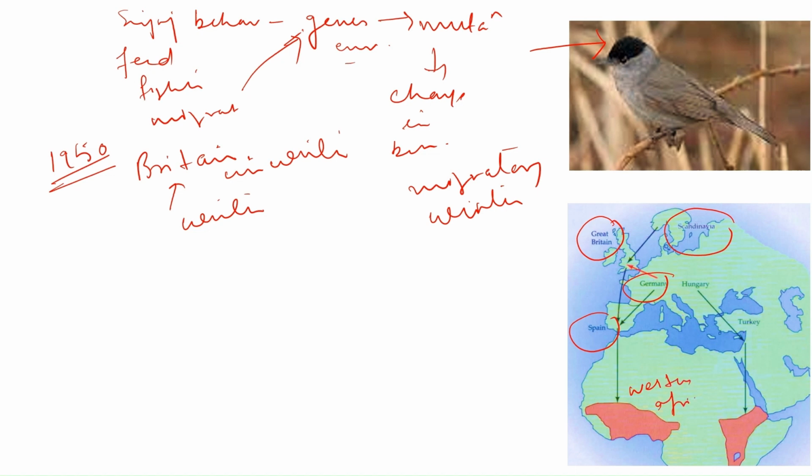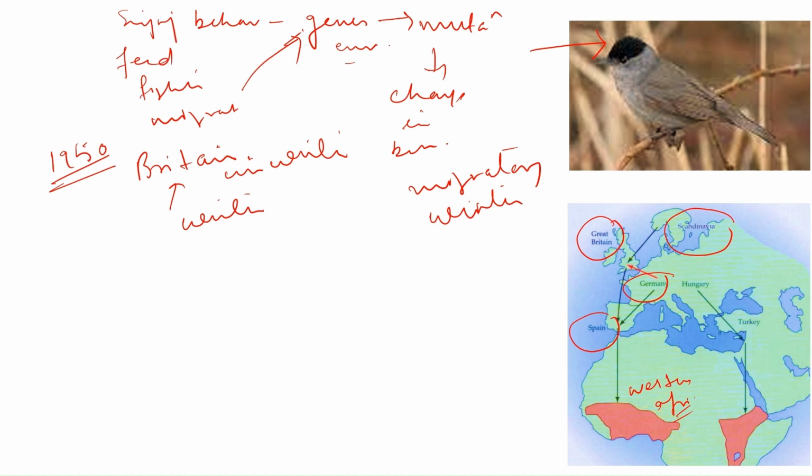So during winter, these black caps migrate towards Western Africa. If they are in Germany, then from central Germany they will migrate to Spain and then to Western Africa. If they are migrating from Scandinavia, then from Scandinavia they will cross Great Britain and Spain and reach Western Africa during winter. So this is the migratory path of these birds. That means during winter, they migrate from other countries to Western Africa. If Great Britain comes in their way, they will cross Britain and reach Western Africa.